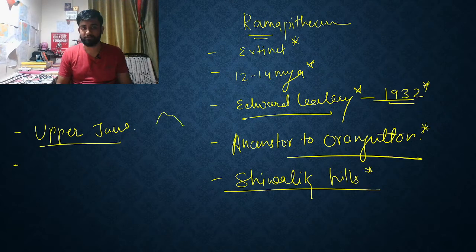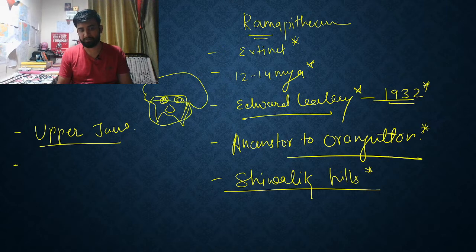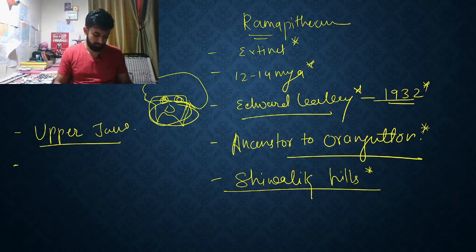Now, what do I mean by upper broken jaw? See, the diagram is not very good, but you and I both can understand the reason for that. Basically, if this is a skeleton, we only had the upper portion of the upper jaw, this particular portion, not even the skeleton, etc. This is what I mean by upper jaw.